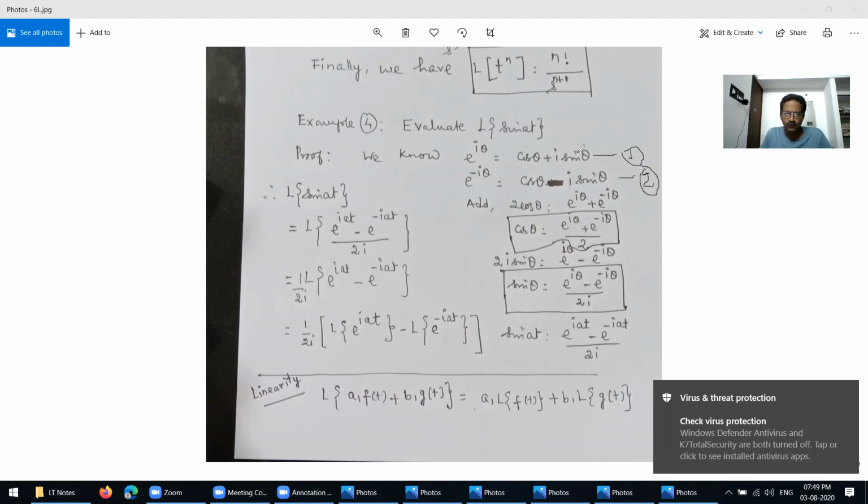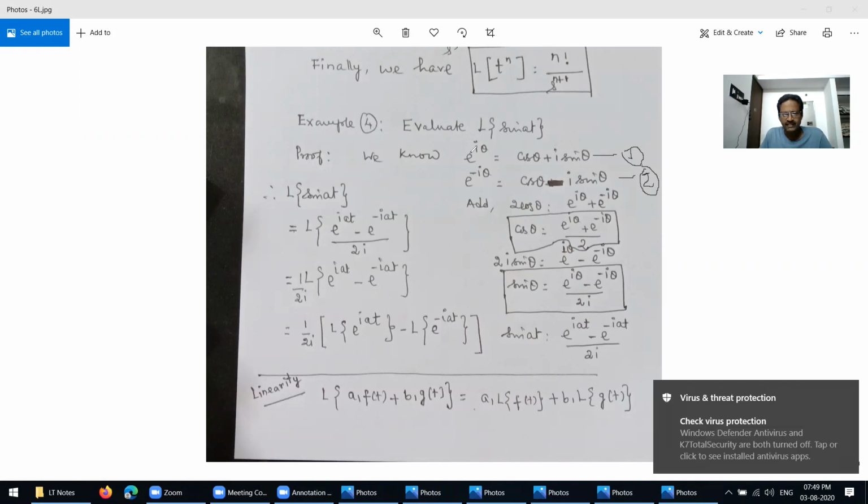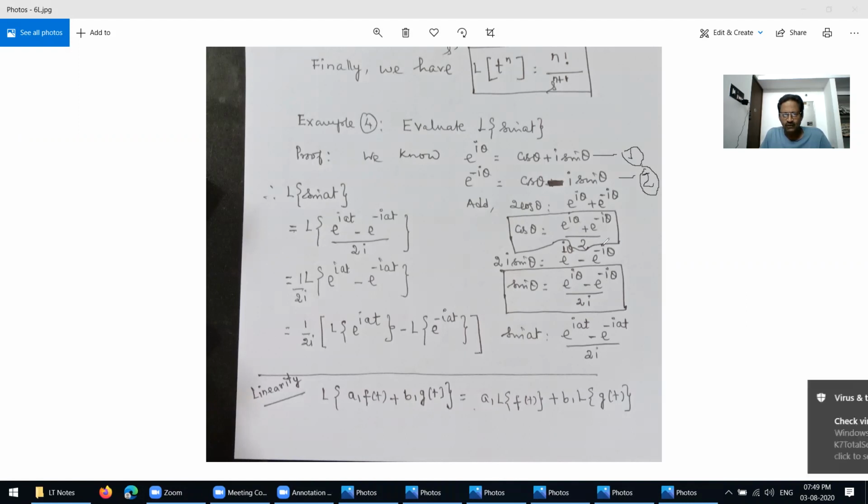Adding 1 plus 2, sin theta cancels, and we get 2 cos theta equals e power i theta plus e power minus i theta. So cos theta equals e power i theta plus e power minus i theta over 2.